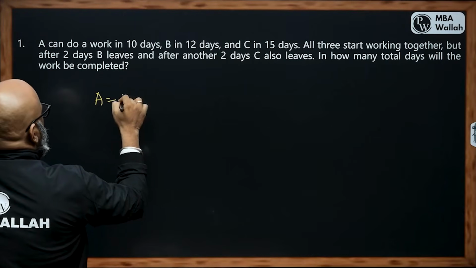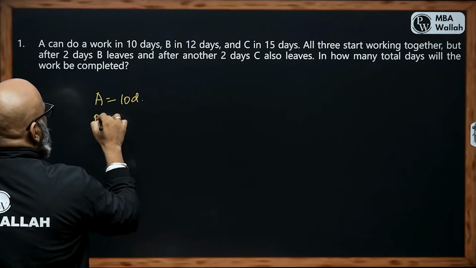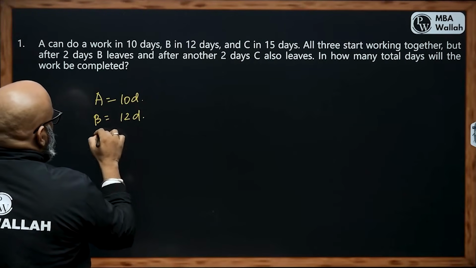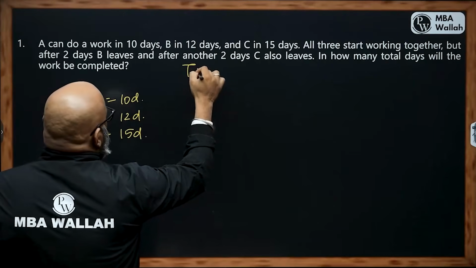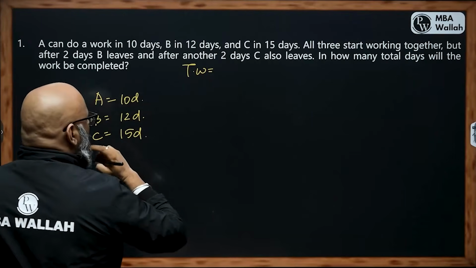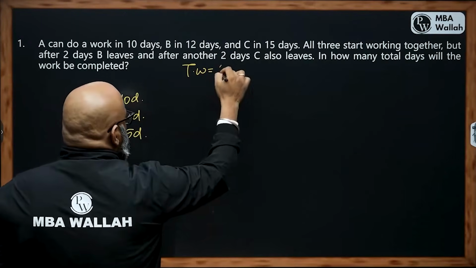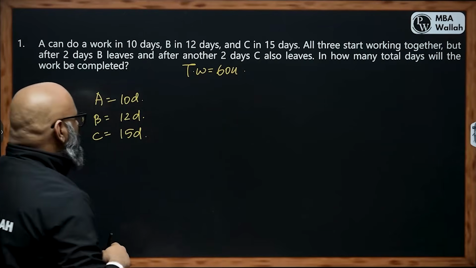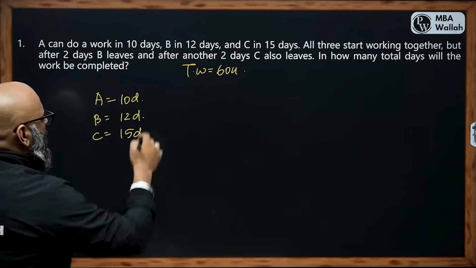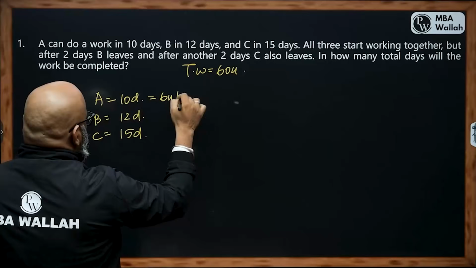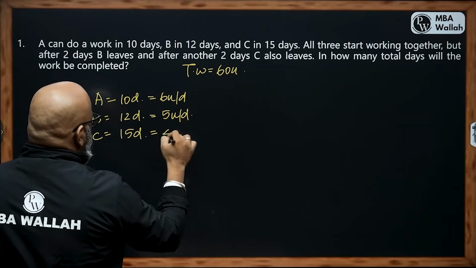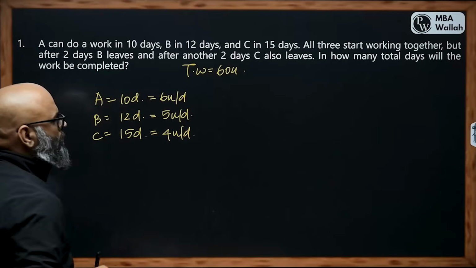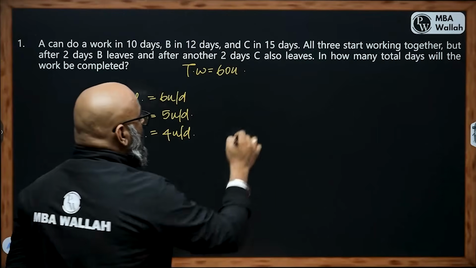A is equal to 10 days, B is equal to 12 days, C is equal to 15 days. So the total work, let's take it to be the LCM of 10, 12 and 15, which will be 60 units. So A can complete 6 units per day, B can complete 5 units per day, C can complete 4 units per day. So let's draw the timeline here.